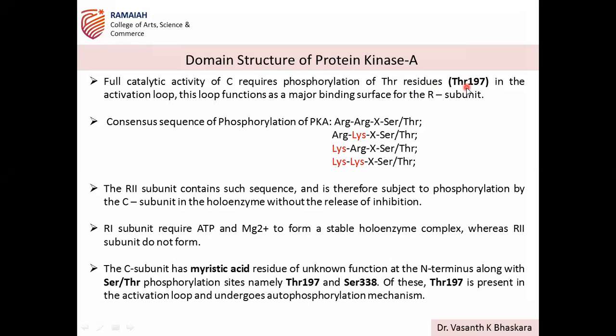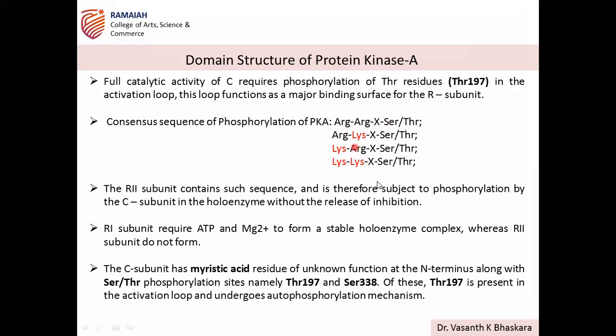So the catalytic subunit has to undergo phosphorylation in the activation loop, and then it becomes active. There is a conserved sequence that undergoes phosphorylation by protein kinase A. You have to remember it like this: 2 arginine, X, serine. Now, variants, the other sequences, have lysine at one place or two places.